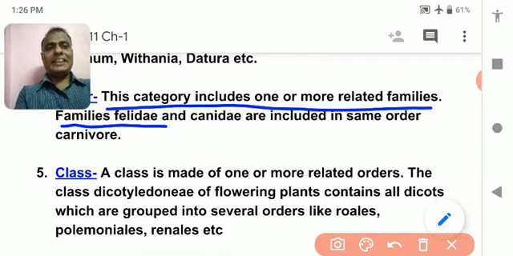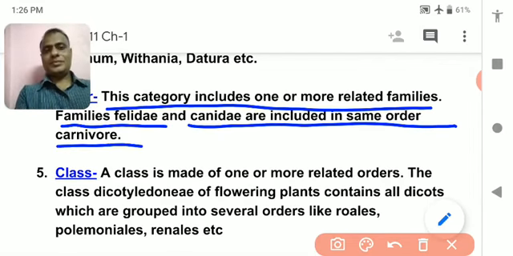Felidae and Canidae belong to the same order, that is Carnivora. Human beings come under the order Primates. The chart has been given in the book. Just have a look, okay? You'll get all the things over there.